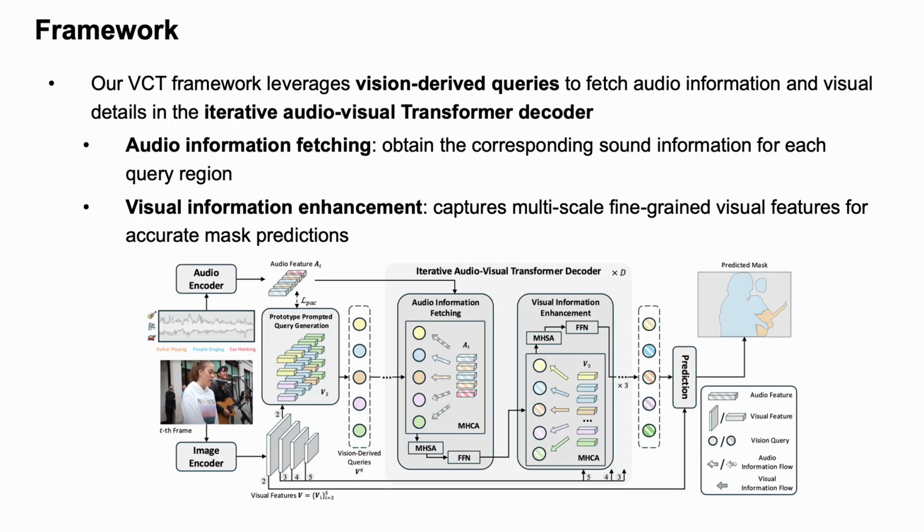Here is an overview of our proposed framework, which we call the Vision-Centric Transformer, or VCT. The idea is to start from vision-derived queries and refine them through a multi-layer transformer decoder. Each query interacts with audio features to determine whether it corresponds to a sounding object, and with visual features to refine the object's boundary. This decouples semantic identification from spatial localization and enhances both.